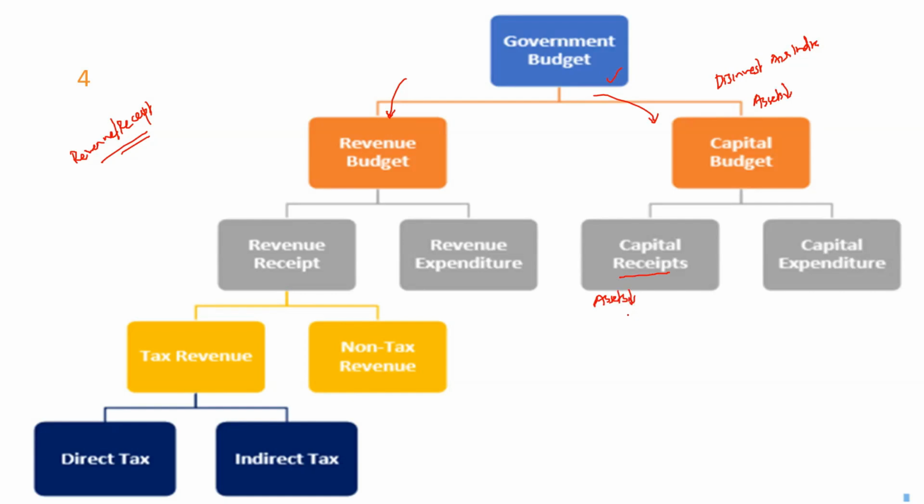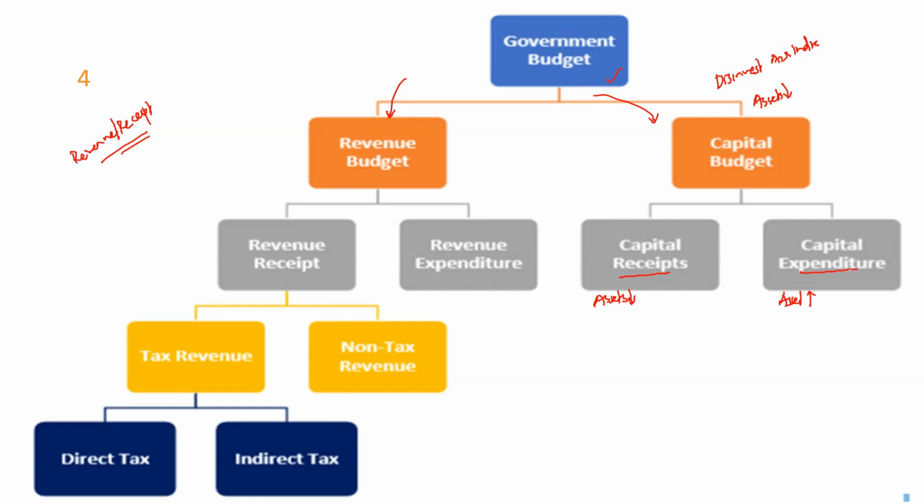Or there could be other cases whereby the government decides to spend money and create a new bridge project. A bridge is like a long-term asset for the government. The asset actually increases, but the government is spending money. So as a result of both of these, some change is being seen in the government's assets.